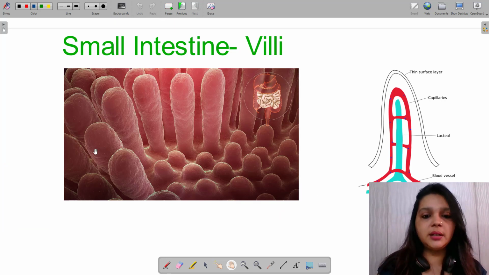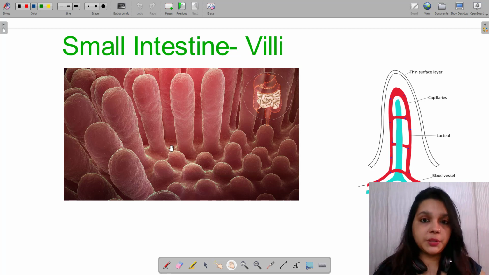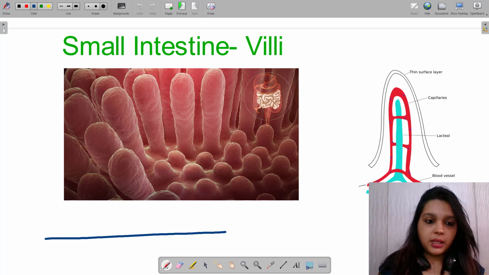So here is a surface view of the small intestine. All these tubular structures that you're seeing, these are what? These are villi. These villi are the ones which increase the surface area of the small intestine, thereby allowing maximum absorption, right? If the surface had just been a plain structure, the absorption would have happened definitely.